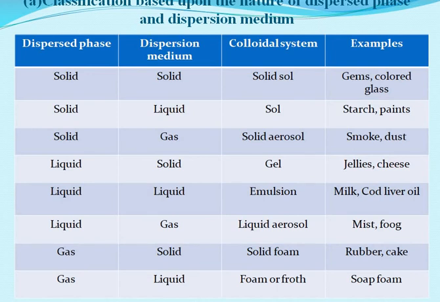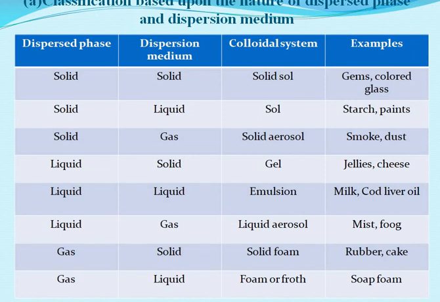Example, dispersions of starch, paints, etc. Now, if the dispersed phase is a solid and dispersion medium is a gas, we call it a solid aerosol. Examples are smoke, dust, etc.